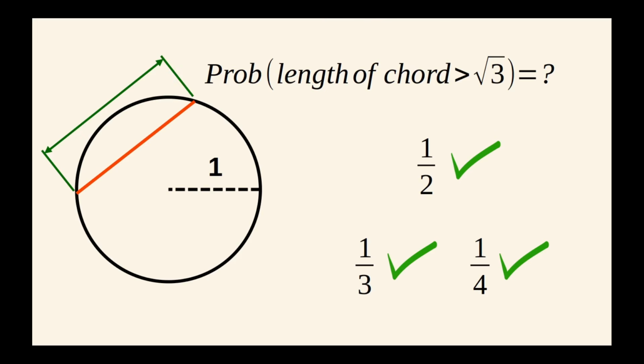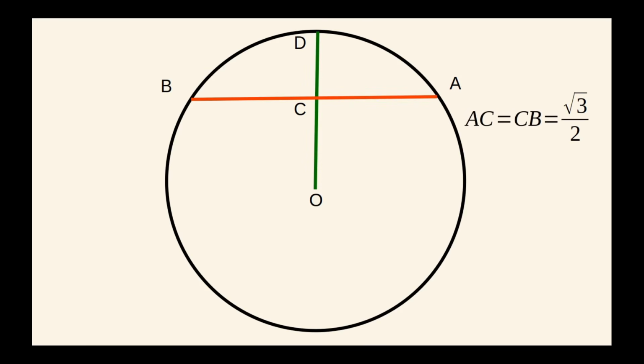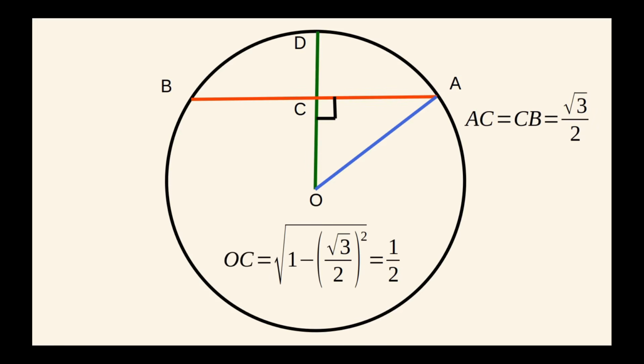To see why 1/2 is the correct answer, imagine a unit circle centered at O. Draw a chord AB of length square root of 3 and then draw a line OD passing through midpoint C of the chord AB. Since AB equals root 3, AC equals root 3 over 2. From basic geometry, we know line OC is also perpendicular to the chord AB. Applying the Pythagoras theorem to triangle OAC, we find that OC equals 1/2.